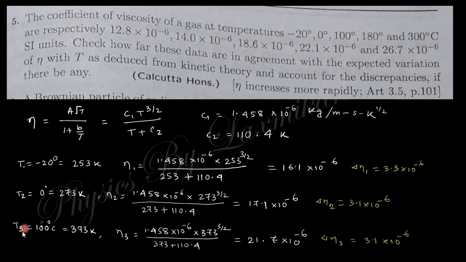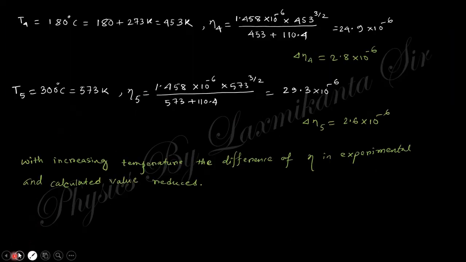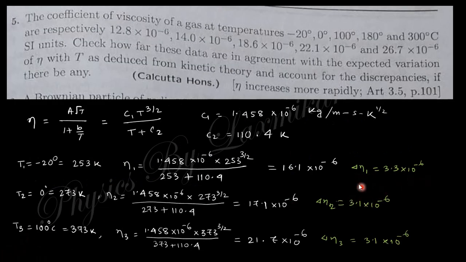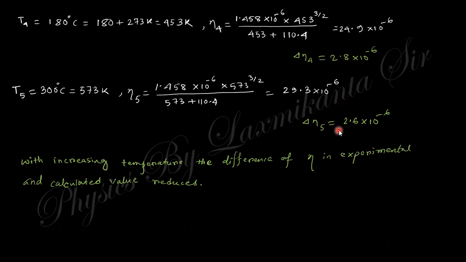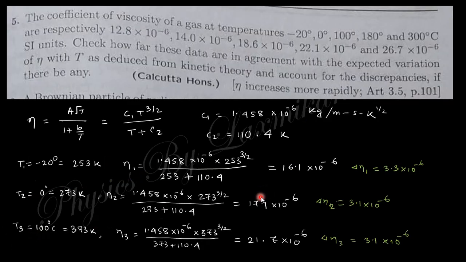Okay, the similar process for T3, T4, T5, no problem. Now look at this delta eta, that is the difference of the calculated value and the given value. You can see this is 3.3, 3.1, 3.1, 2.8, 2.6. So with increasing temperature, the difference between the calculated value and the experimental value reduces. This is our conclusion: with increasing temperature, this discrepancy will be reduced.